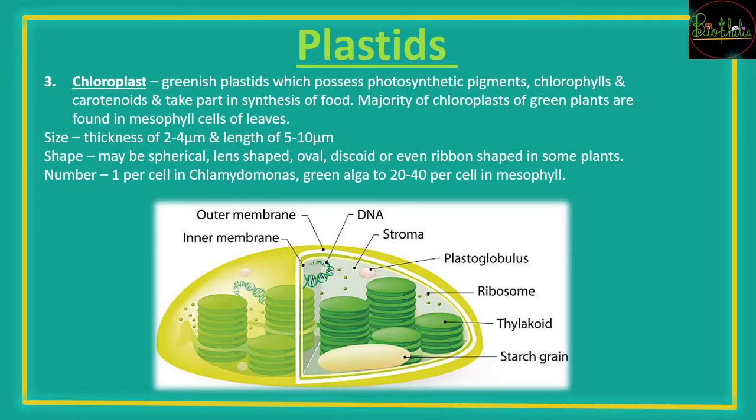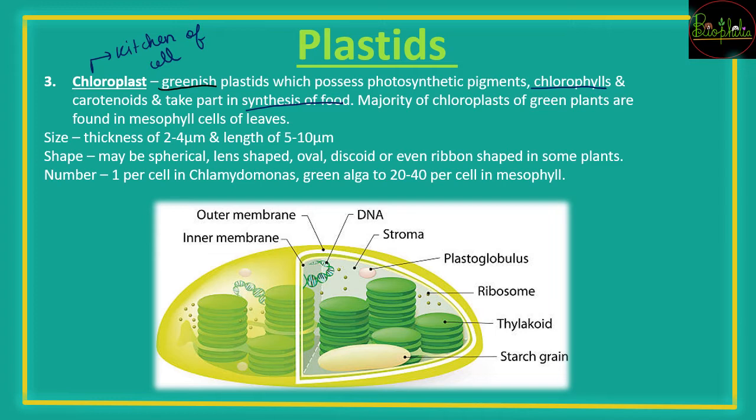The third plastid is the chloroplast, which is a greenish plastid, and it is going to have a photosynthetic pigment, that is chlorophyll. Because of this, the chloroplasts are called the kitchen of the cell. Right, just as mitochondria are called the powerhouse, chloroplasts are called the kitchen, because here synthesis of food is going to occur, and the majority of the green plants are going to have this chloroplast in their mesophyll region.